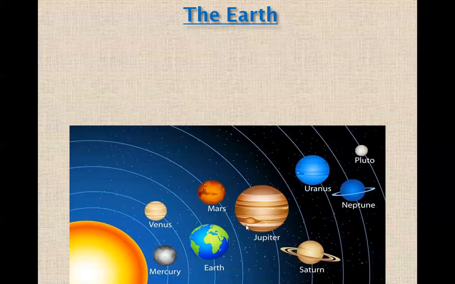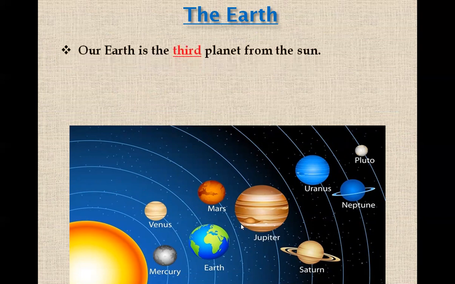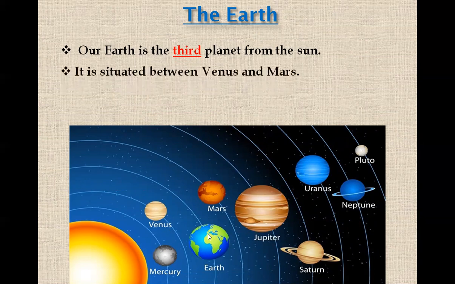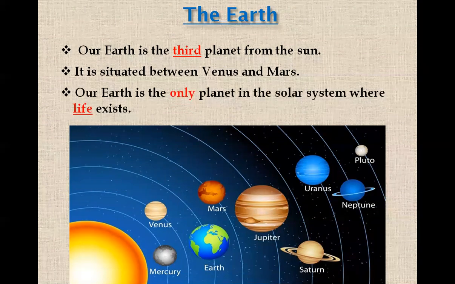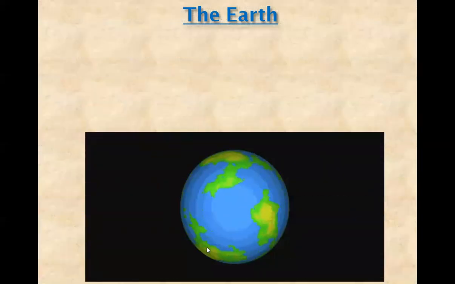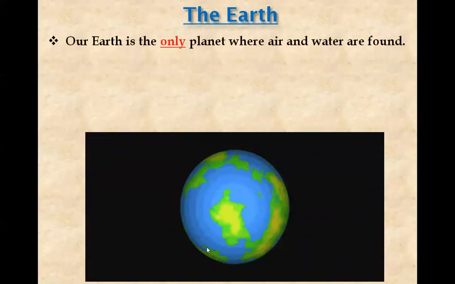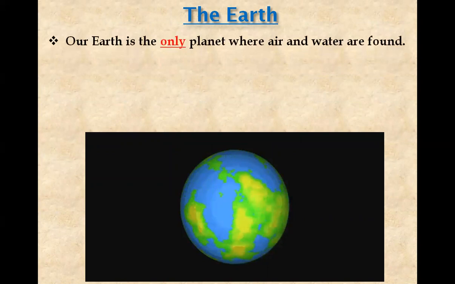Let us see some important features of our planet Earth. Our Earth is the third planet from the Sun. It is situated between Venus and Mars. Our Earth is the only planet in the solar system where life exists. Our Earth is the only planet where air and water are found.